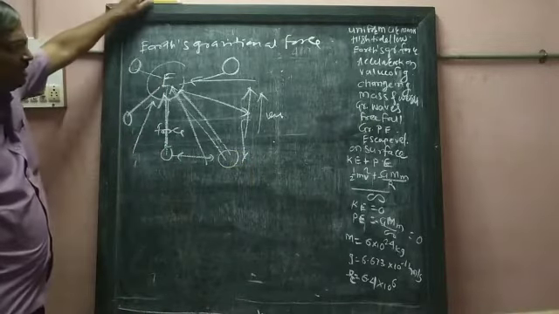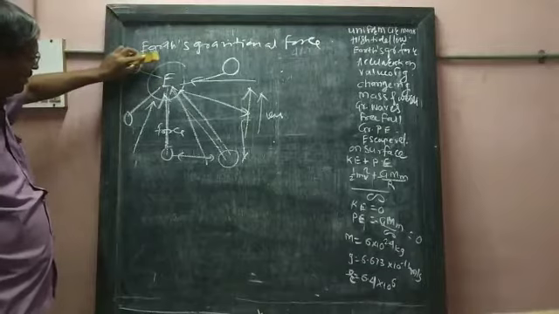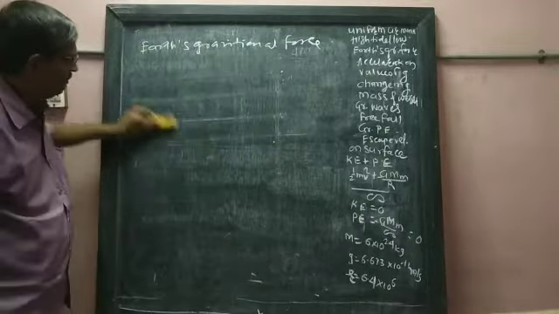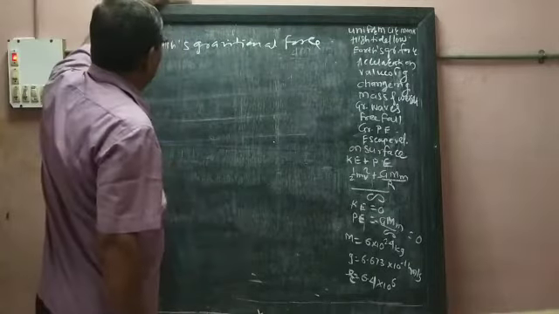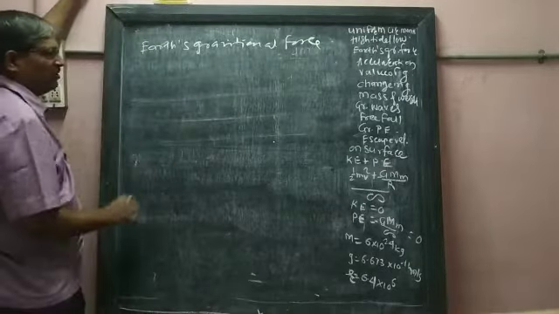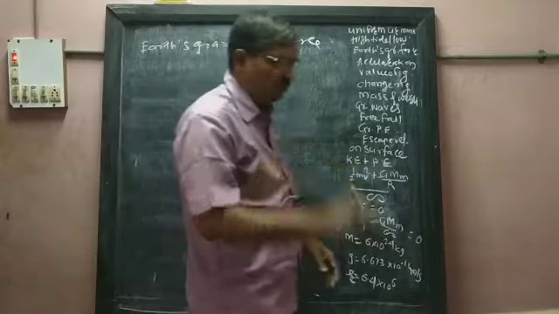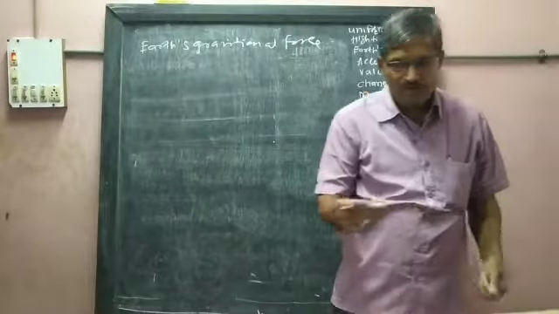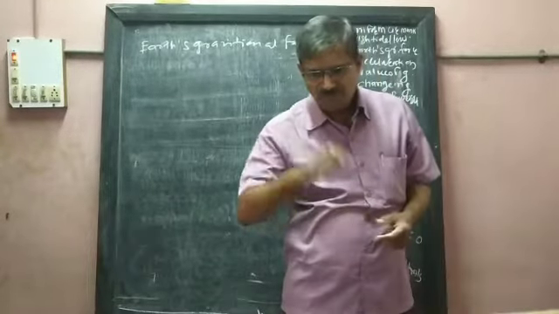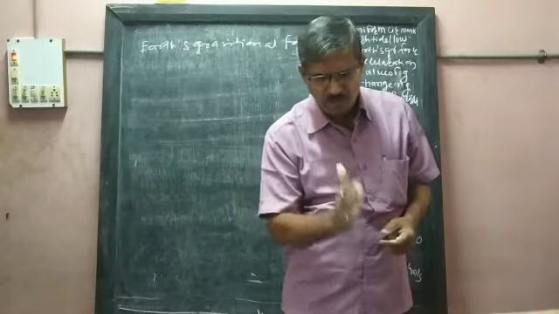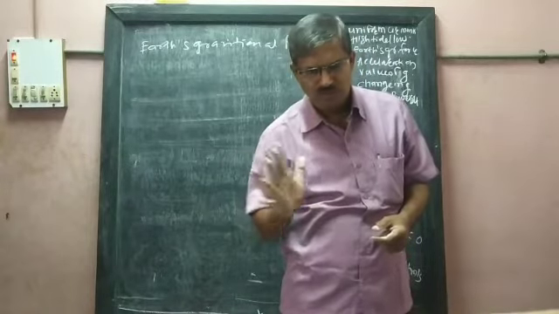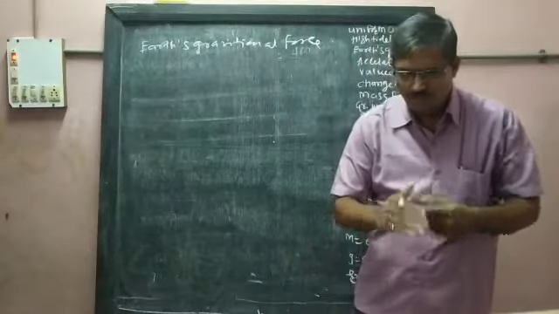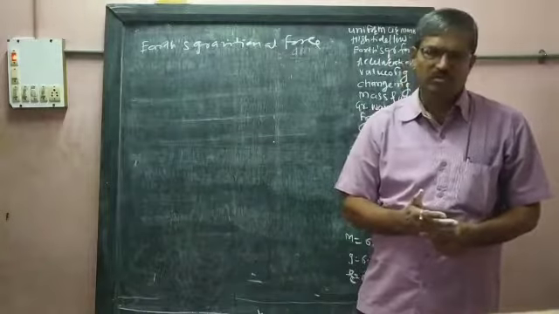Then this gravitational force is calculated by one of the formulas. We will see that, but before seeing it, acceleration. When force acts on any object, what is the effect of force? Who can tell me? When force acts on a body, it comes into motion. When force acts, the body moves, the body gets motion.